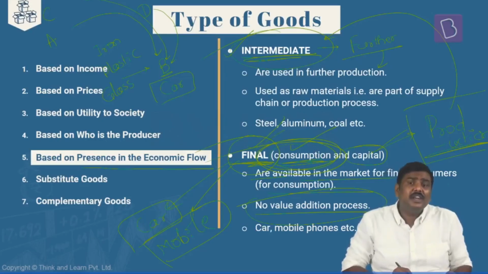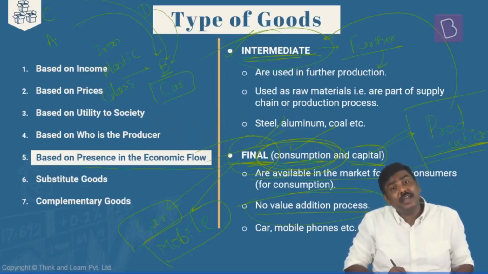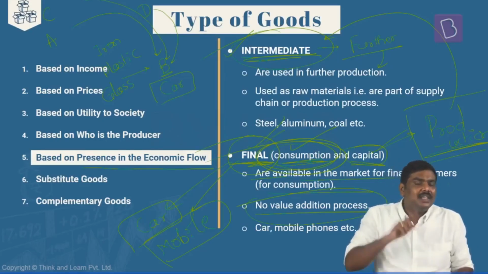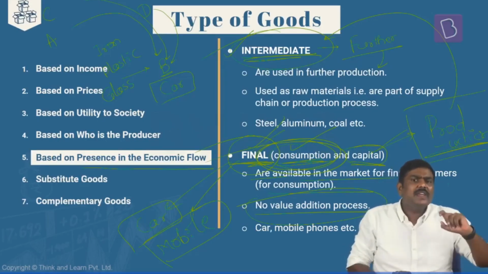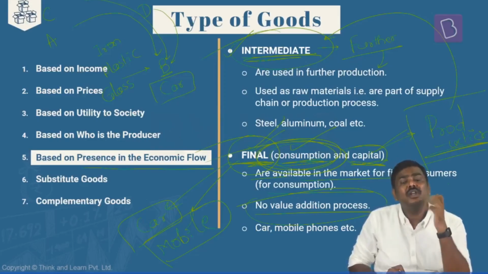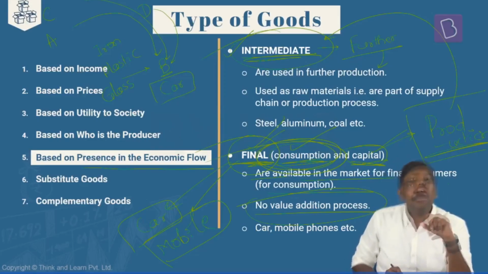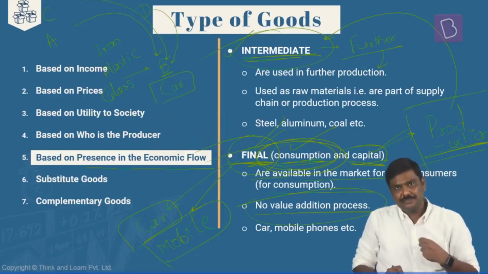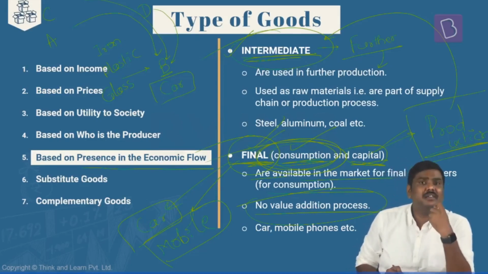Now, when you're discussing final goods, especially in the context of capital goods, you're saying these are used in the production process. How can we differentiate between capital goods and intermediate goods? Let me give a very simple example. Imagine you are a car manufacturer.